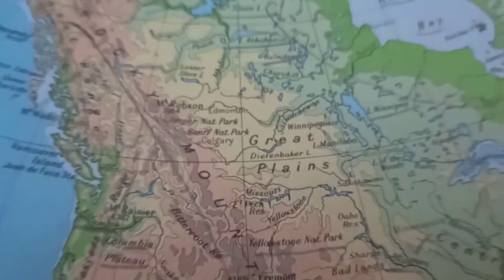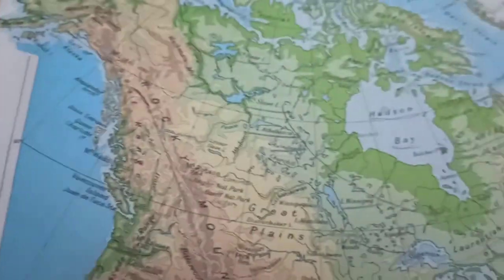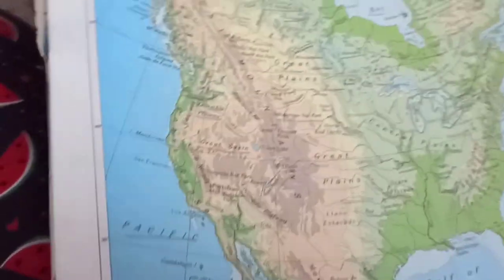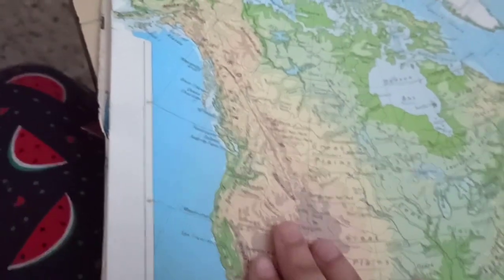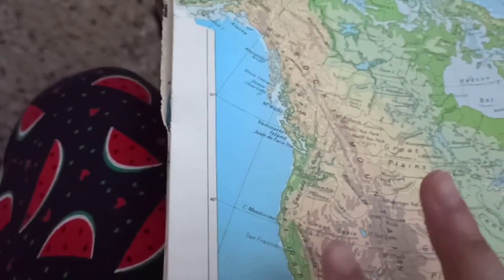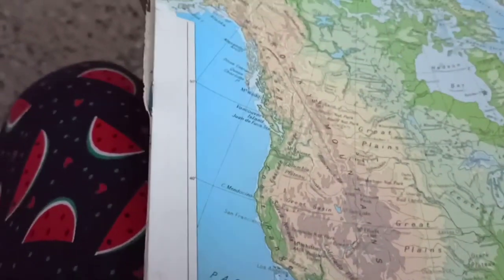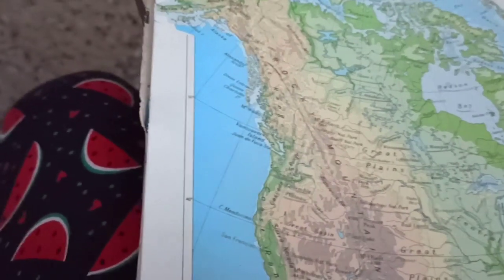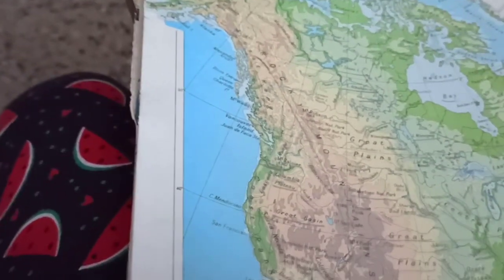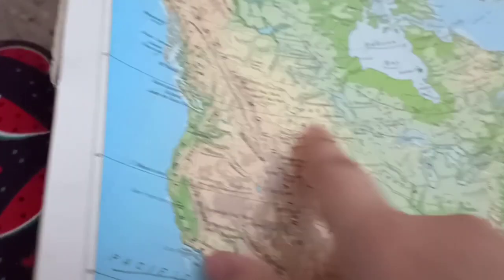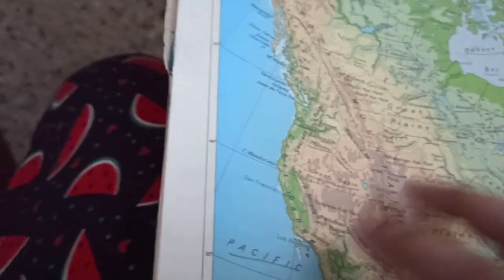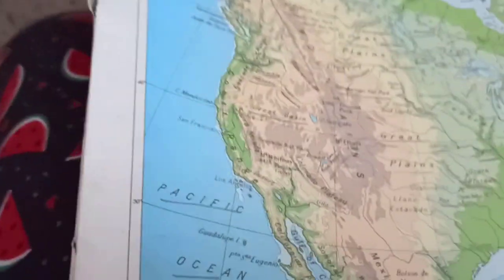Now let us see this place on the map. So the West European type of climate is found along this portion of the Pacific Ocean. Over here, what are the climatic conditions? The winters are very cold, but the temperature does not fall below the freezing point. As a result, the place does not freeze up like the other parts of North America. Here the summers are very pleasant and rainfall occurs throughout the year.